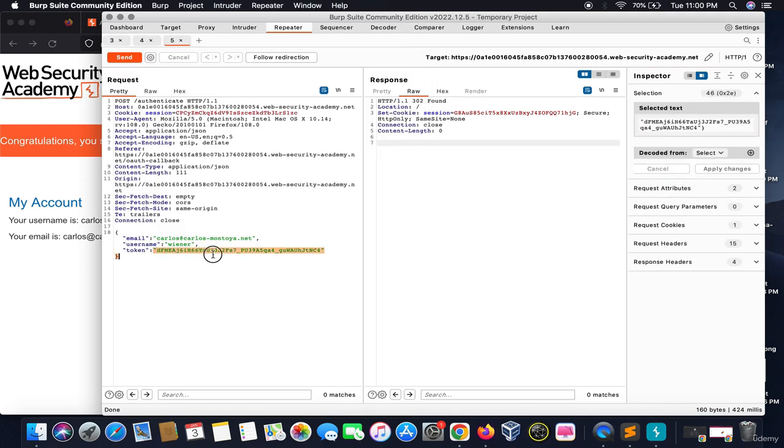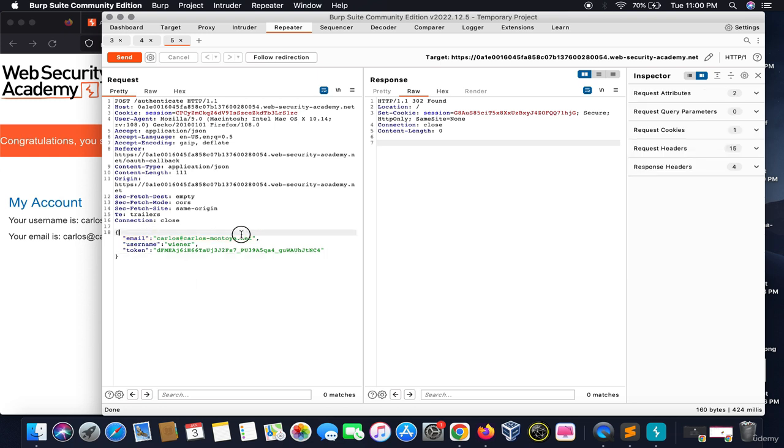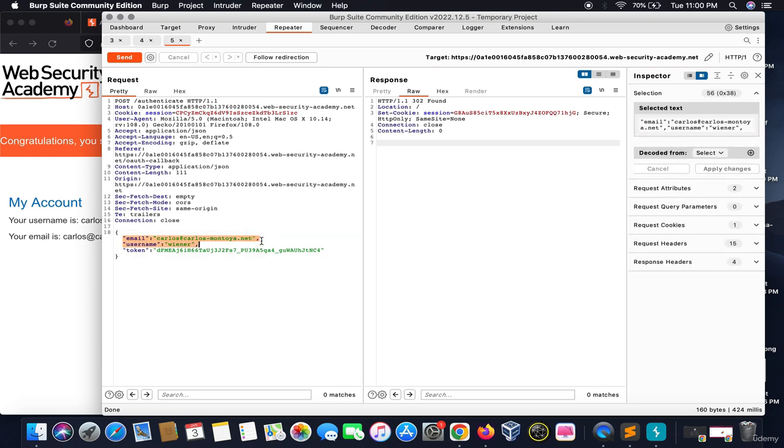Let me explain again. This was the token generated by OAuth. The website didn't validate the token again, and it recognized us on the basis of this email only. When we changed the email, it logged us into the account of Carlos. So this is an example of an OAuth vulnerability. Hope you understand. We will do another case of it to give you more clarity.